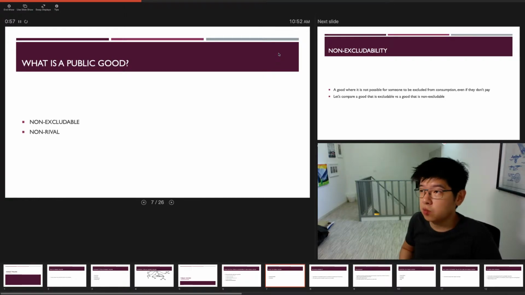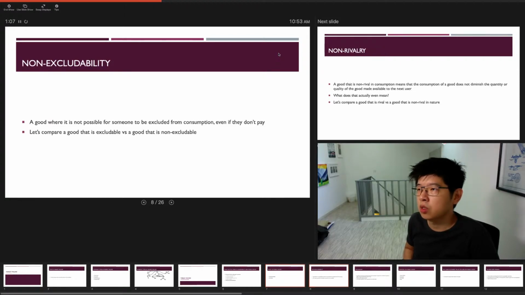Now, you explain public good through these two characteristics, and it always has to be distinguished by these two characteristics. A public good is a good that is non-excludable and also non-rival. What is the meaning of non-excludability? When we say a good is non-excludable, it is not possible to exclude any specific group or people from consumption of the good. For example, if someone doesn't pay for the good, you also cannot exclude the people who don't pay from enjoying the good.